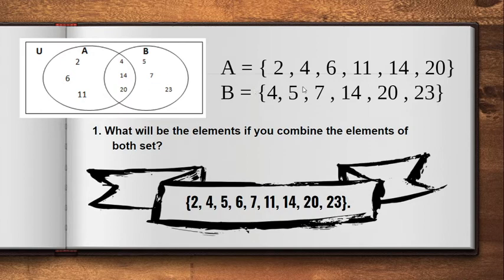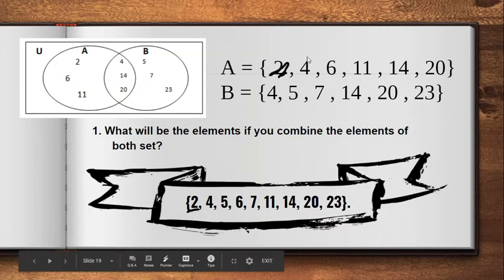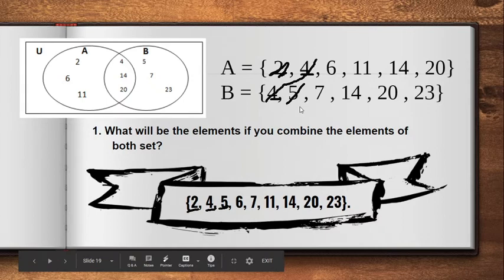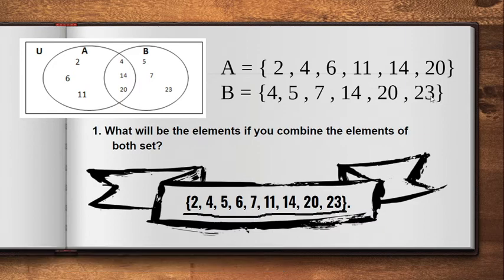I have here 2, here, 4. Look, si B at si A may 4. So I will just write it once. 4, 5, 6, 7, 11, 14. So, may dalawa, pareho silang 14. So, I will just write it once. And 20. Same thing. I will just write it once. And 23. So, meaning to say, these are the numbers or result if you combine these two sets.